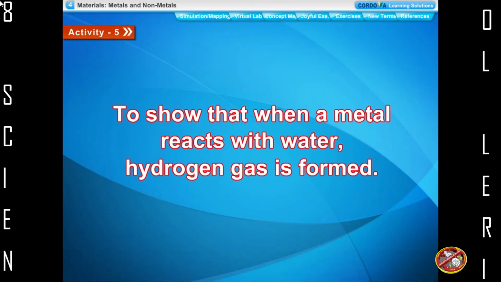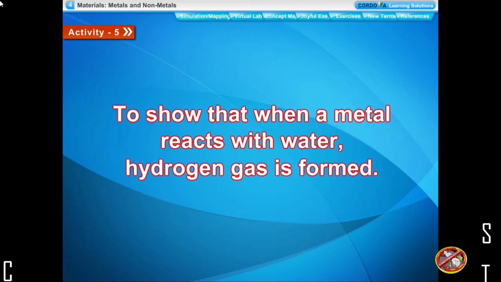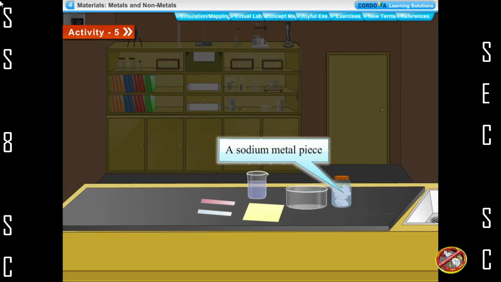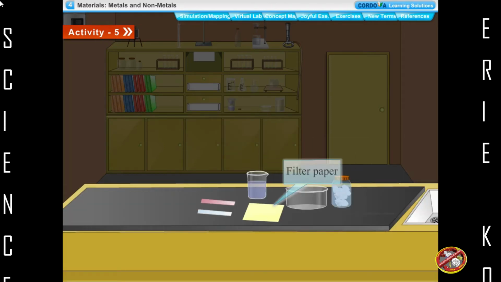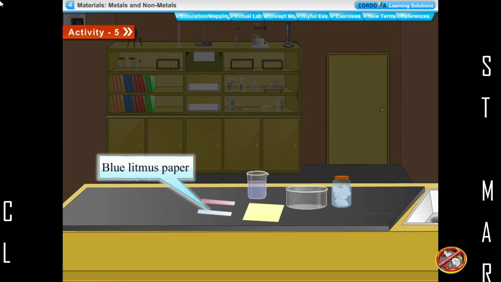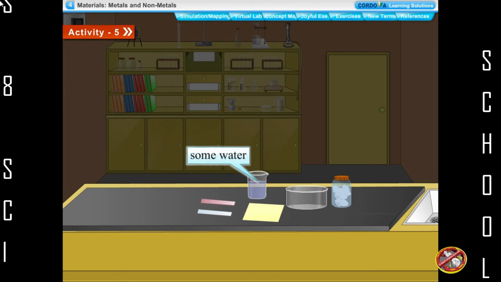Activity 5. To show that when a metal reacts with water, hydrogen gas is formed. Things needed: a sodium metal piece, filter paper, 250 ml beaker, blue litmus paper, red litmus paper, some water. Method.